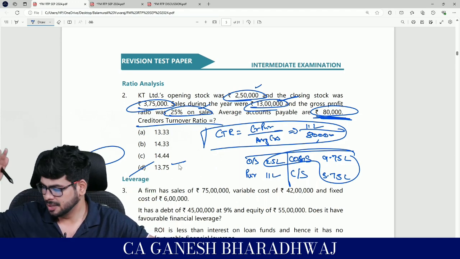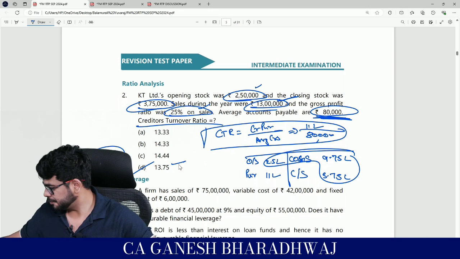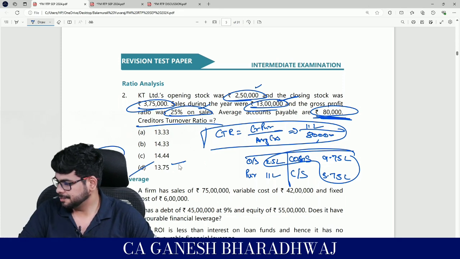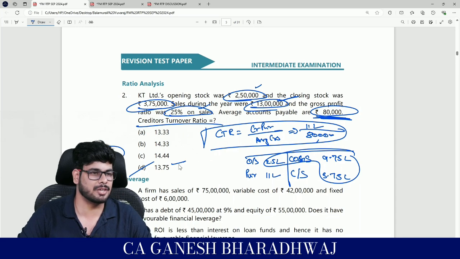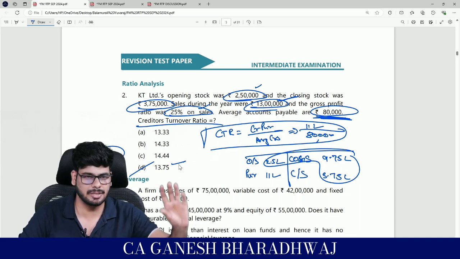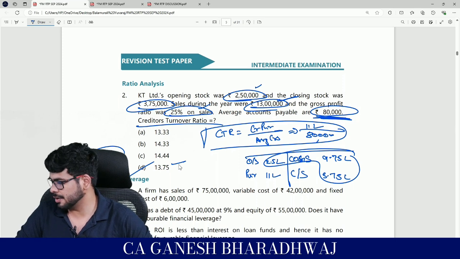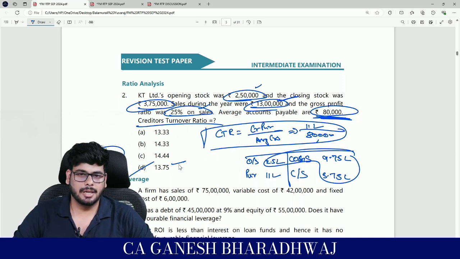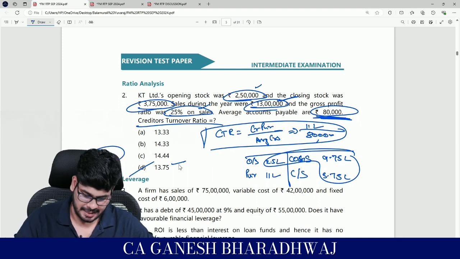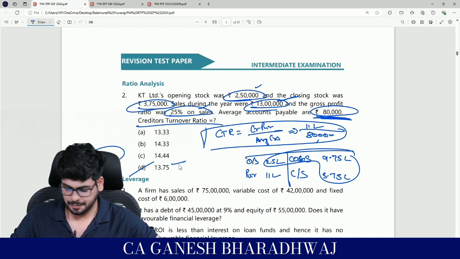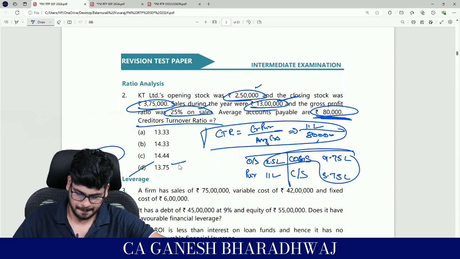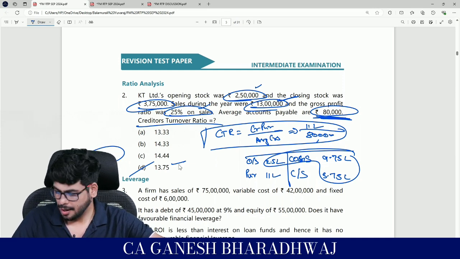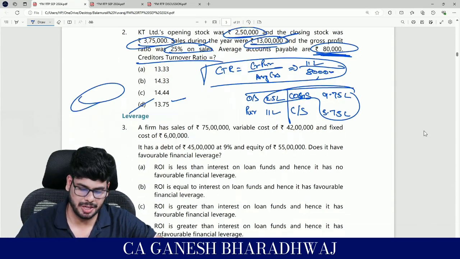Very straightforward, a vanilla sum. Just go and update your library of adjustments. Write down: it's a standalone MCQ, single MCQ, direct MCQ, standalone basically. Then the chapter is ratio analysis. And under the concept, write down creditors turnover ratio, semicolon, calculation of annual purchases. Calculation of annual purchases. Done, guys? Yes. Now let's move to the next one.